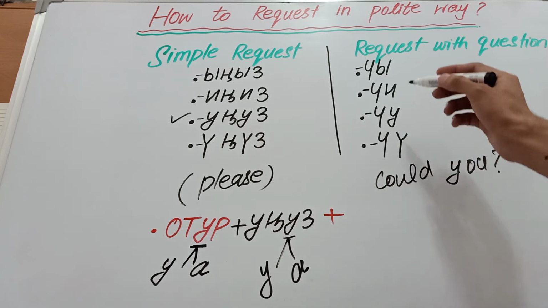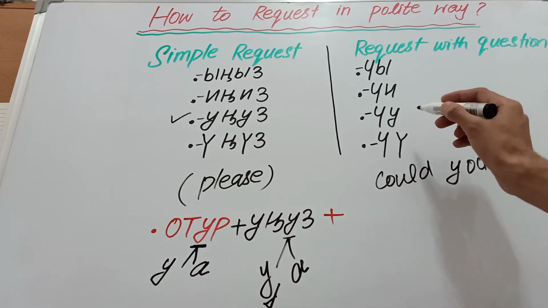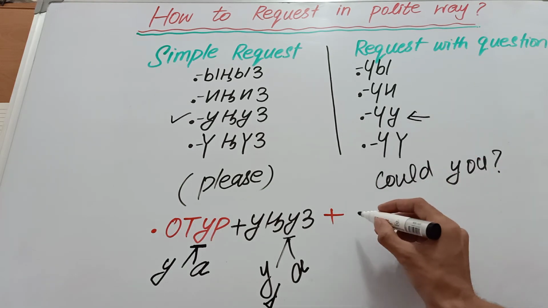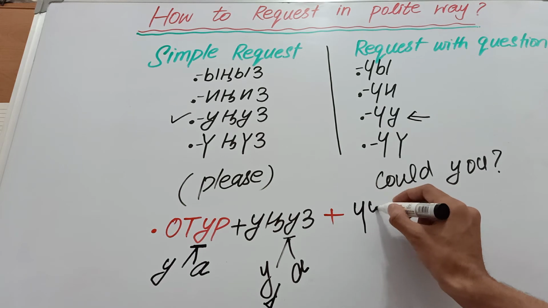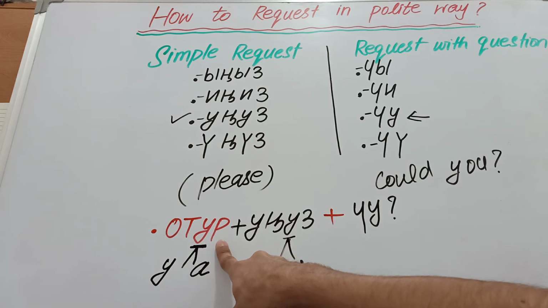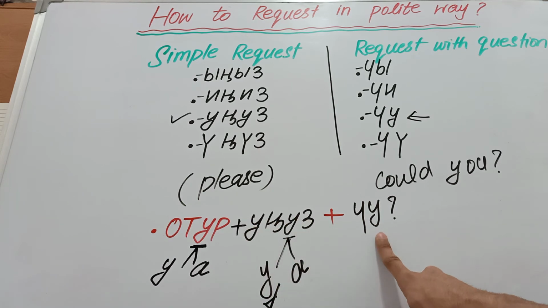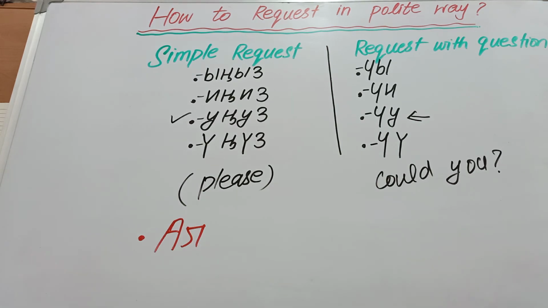We don't have a in any one of these endings, but we have o in this ending, so we can choose here chu. So it will become oturungus chu. Just otur means sit down. Oturungus, please sit down. Oturungus chu, could you please sit down.